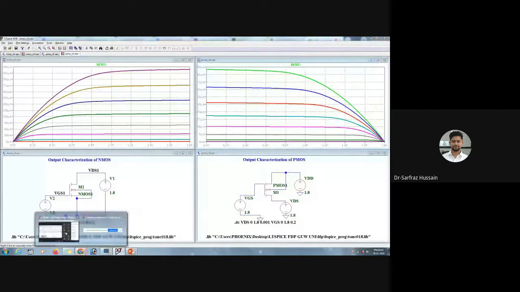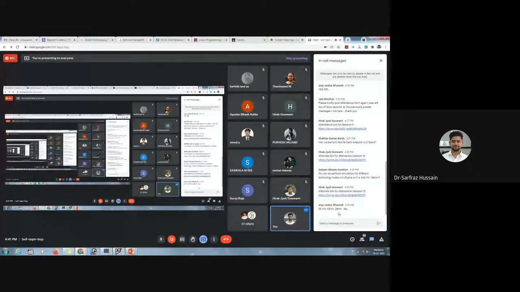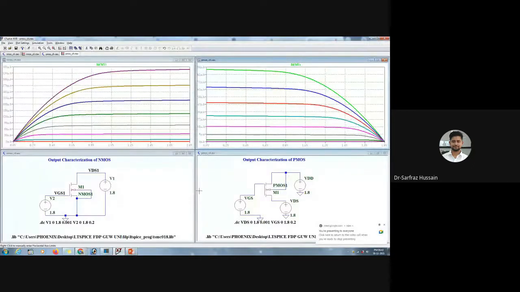Let me see if someone has posted any queries. Okay, Arup Shankar Bhaumik asks about 65 nanometer, 45, 20. Yes, we can do that. In place of this 180 nanometer technology file, the TSMC 180 nanometer file, you can use a 45 nanometer file also.